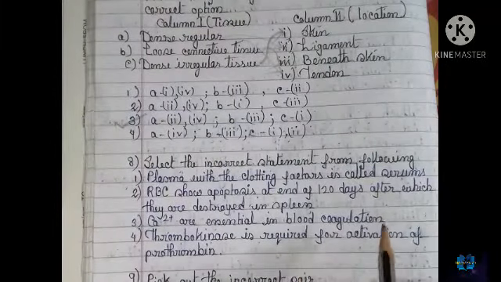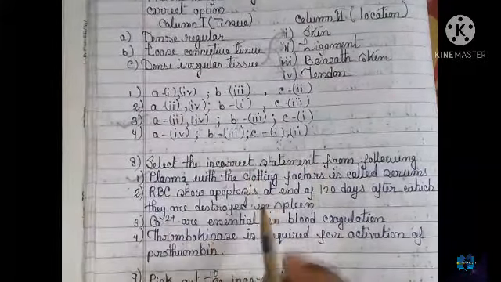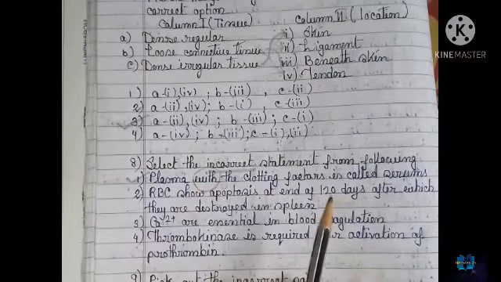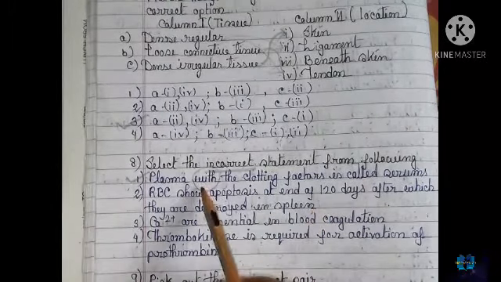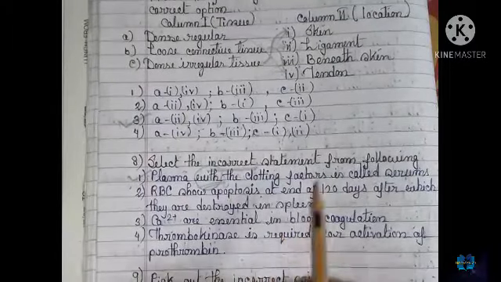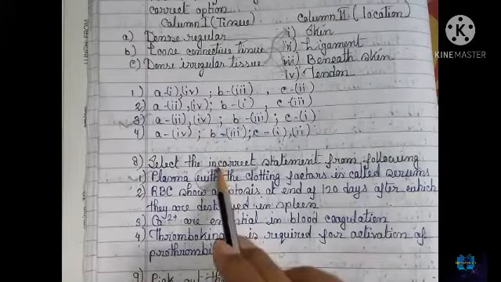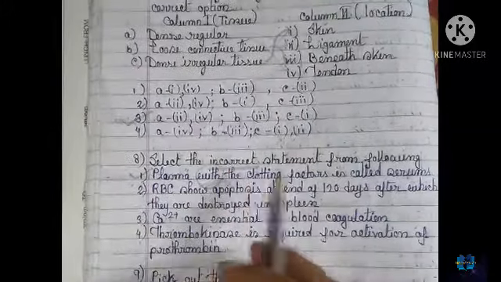So the correct answer is option 1. It says incorrect. Here plasma is talking about with. Actually, plasma without the clotting factors is serum. Remember that. So it says with, so never get confused. That's why I was looking for where is without. So this is with, so this is the incorrect statement.